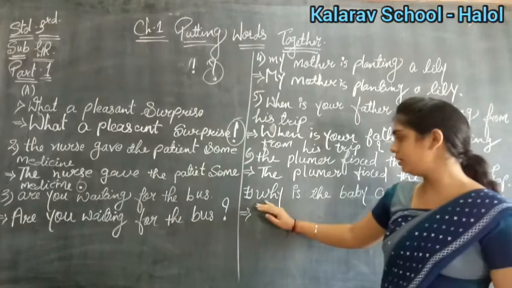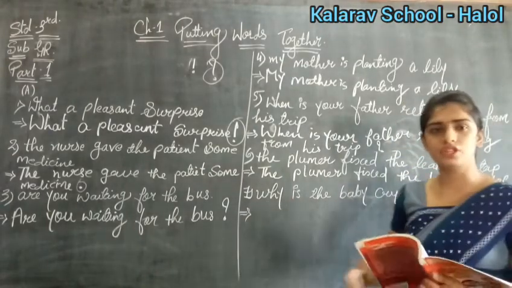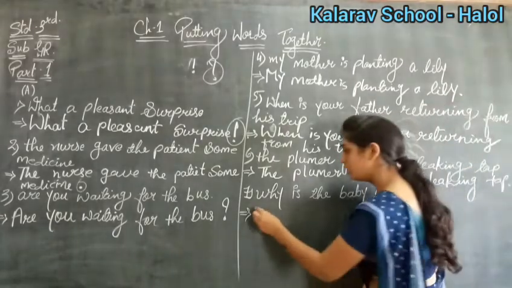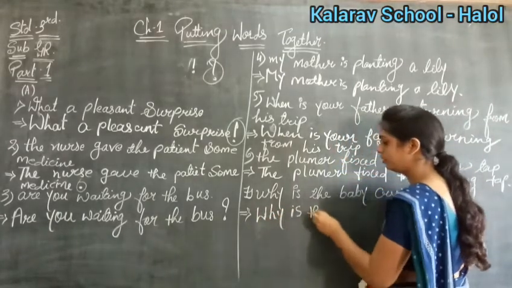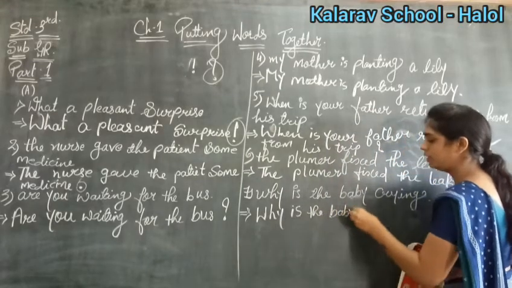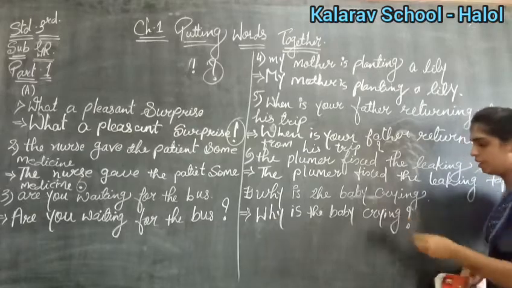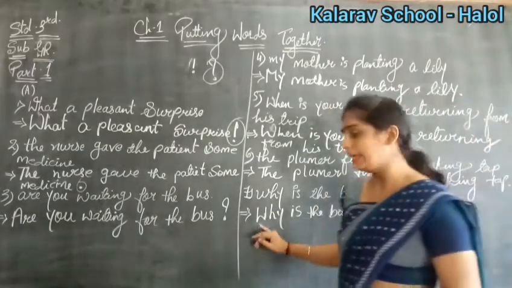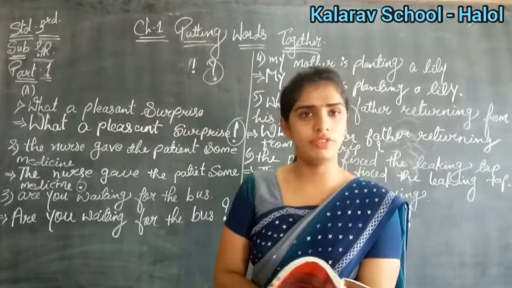Now the last numbers, see what is given. Why is the baby crying? Again this is a question, that why the baby is crying. So W should be capital. Why is the baby crying, right? So you will put a question mark in the last and the first letter is capital. Clear after this? Okay, the remaining three you do by yourself in the homework.